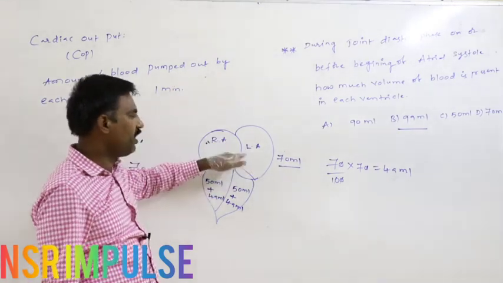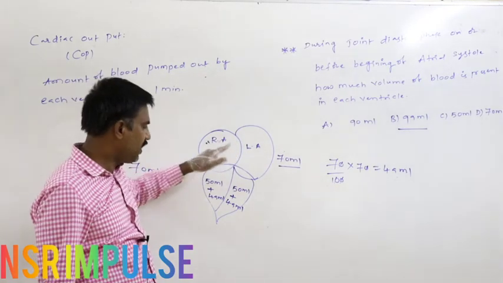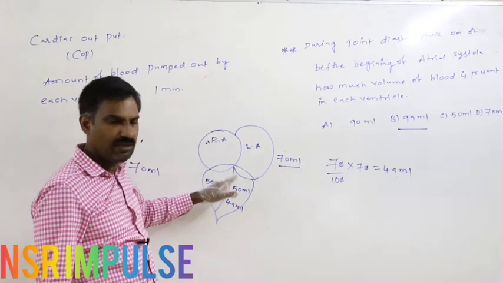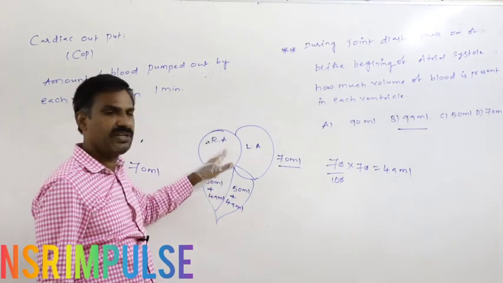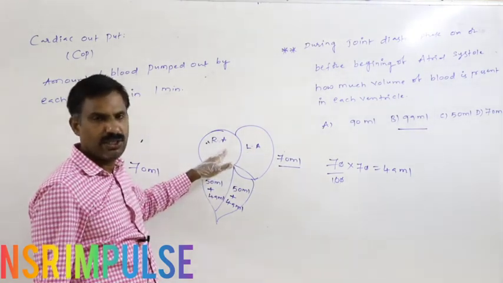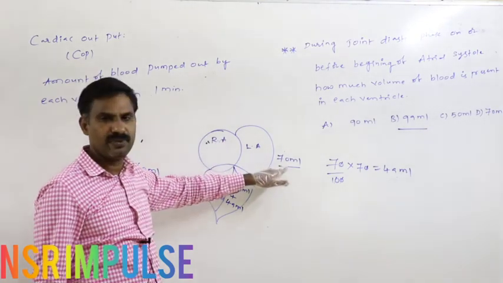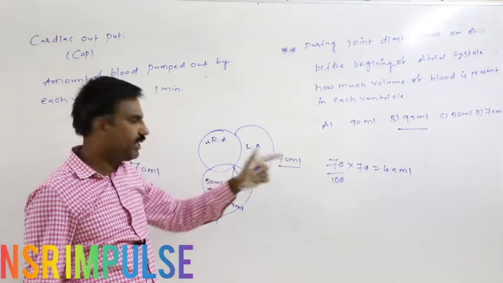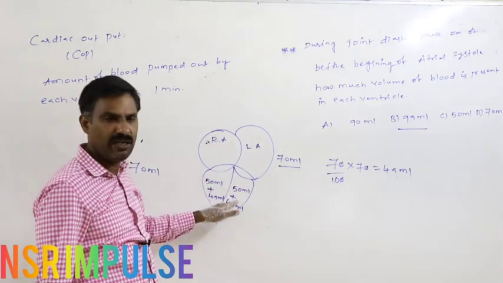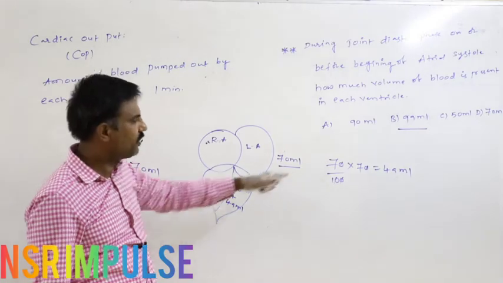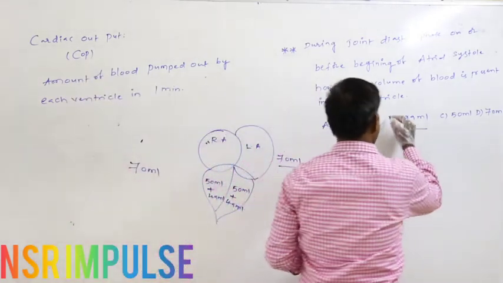So after reaching 49 ml into the respective ventricle, both atria begin to contract to pump the remaining 30% of the blood out of 70 ml, that is equal to 21 ml, into the respective ventricle to totally make it up to 120 ml. So the answer is 99 ml.